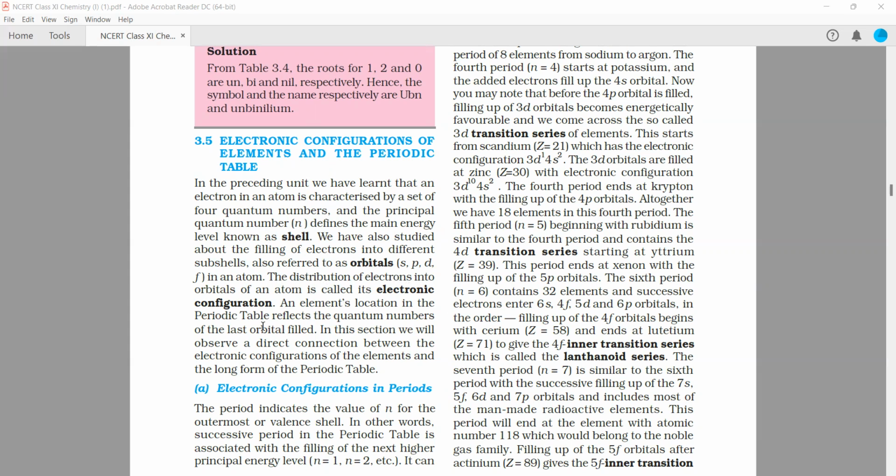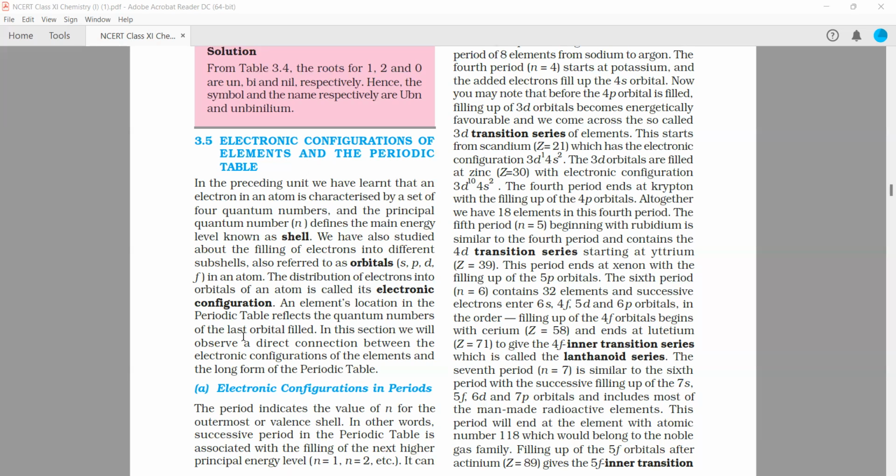An element's location in the periodic table reflects the quantum numbers. If you know the values of these 4 quantum numbers, then you can easily tell the electronic configuration of that element. Since every element has a unique electronic configuration, every element has a unique set of 4 quantum numbers. There are no 2 elements that have the same 4 quantum numbers. So basically, the quantum numbers reflect the location of the element in the periodic table. We can say it like this.